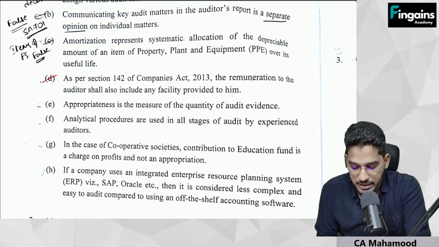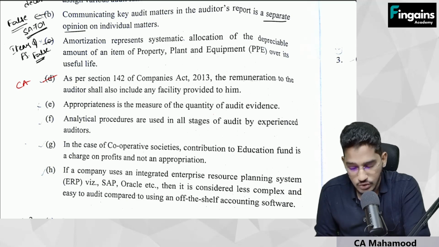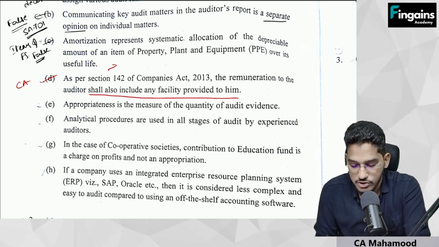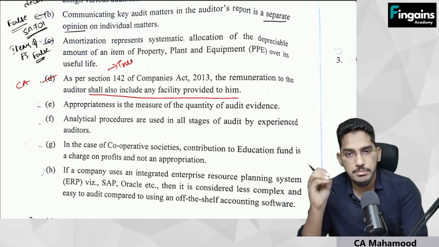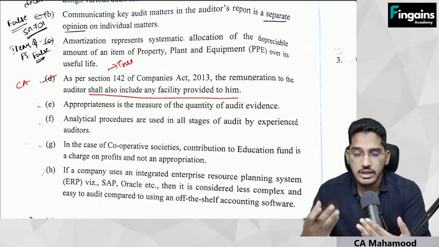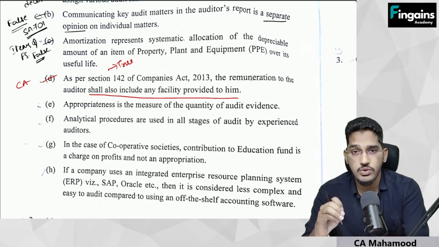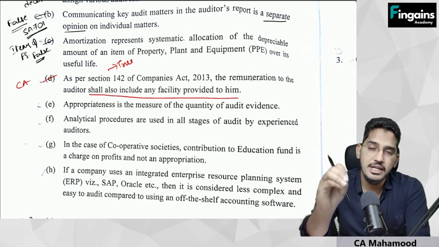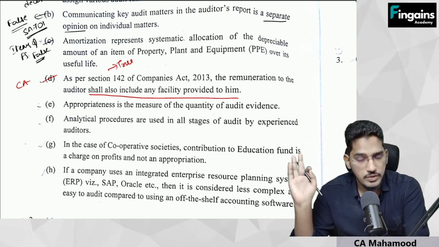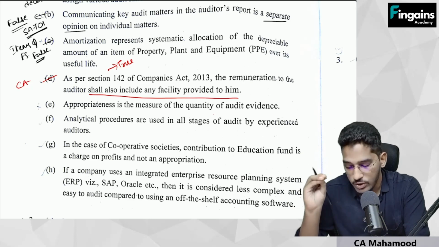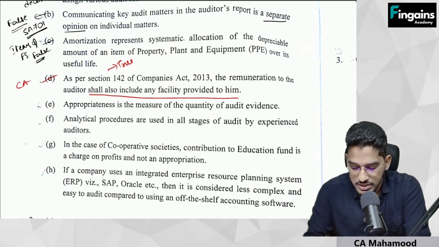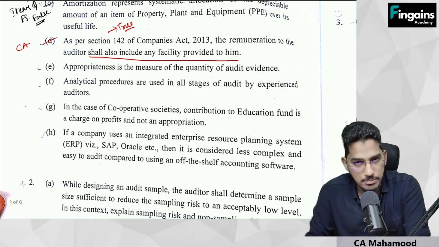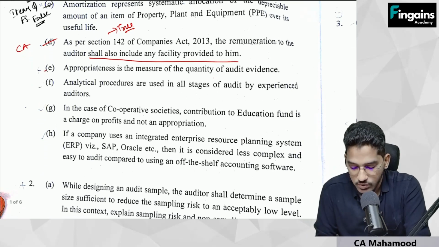Next question is from the company audit chapter. As per section 142 of the Companies Act 2013, the remuneration to the auditor should also include any facility provided to him. Yes, this statement is true. Section 142 clearly says the auditor's remuneration will not include just the fees which you are receiving. It includes any facility which has been provided to the auditor by the client. So even the cost of that facility will be included in the auditor's remuneration. So this statement is true. From which chapter? Company audit chapter. Next question, very easy question.